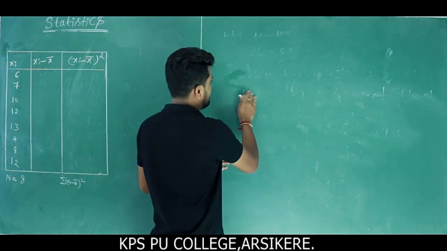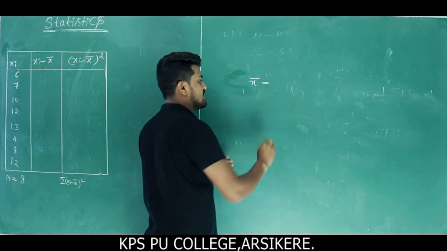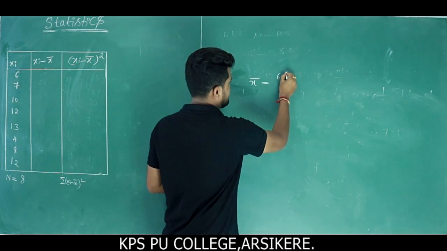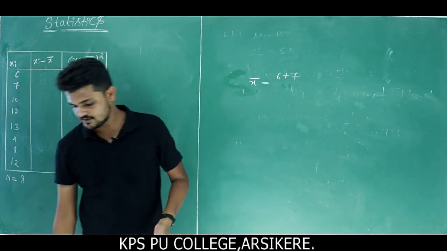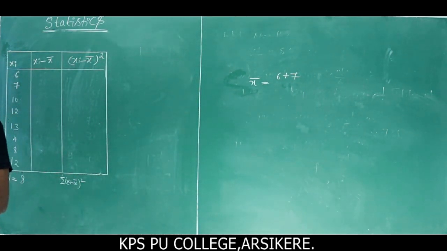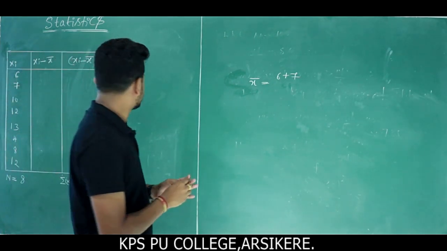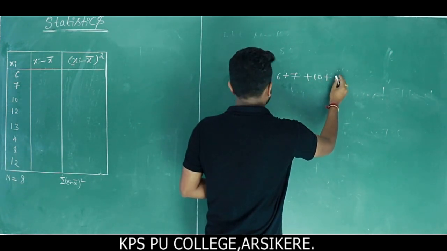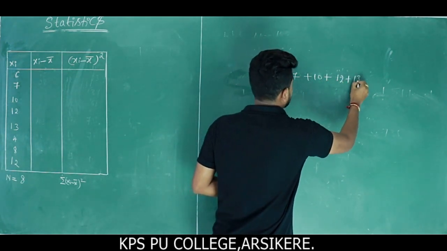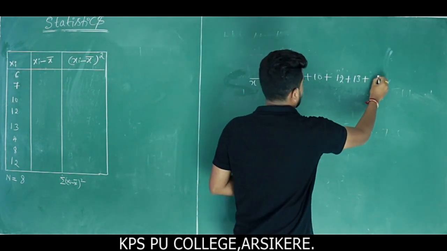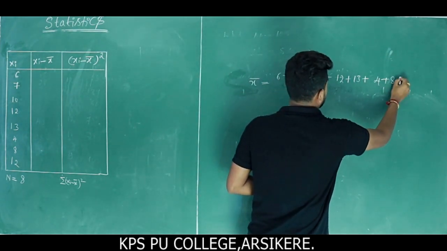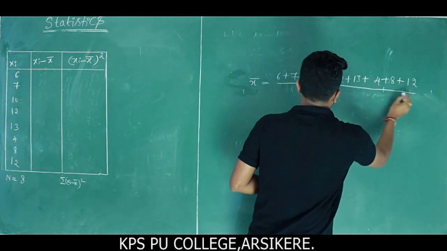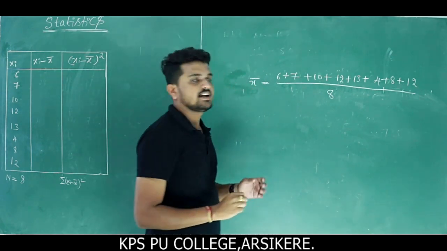Then what is the value of x bar? You already know that x bar is nothing but the mean. So sum of the observations: 6 plus 7 plus 10 plus 12 plus 13 plus 4 plus 8 plus 12 divided by the total number of observations, which is 8.